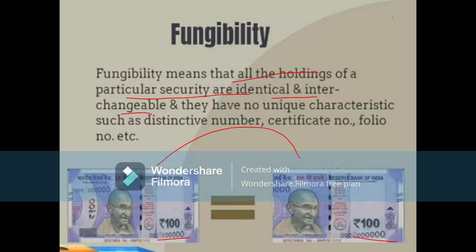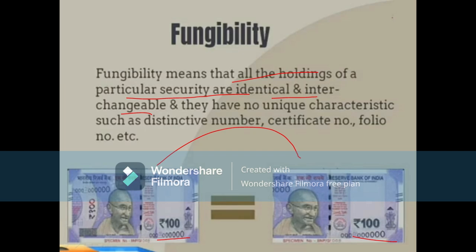As I said before, take the example of 100 rupees. For example, I have deposited 5,000 rupees in the bank. The next day I have withdrawn the same 5,000 amount. Does the bank give the same notes that I deposited, with the same numbers on those notes? No. So fungibility means that. They will give the same amount but not the same notes, or the unique characteristics those notes have. So this is known as fungibility.